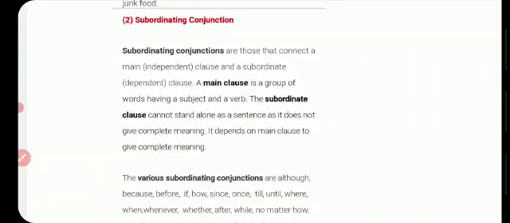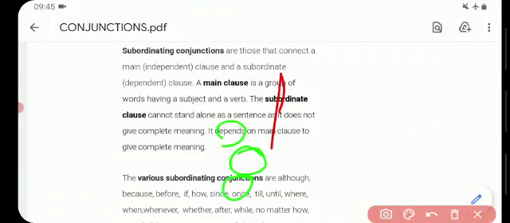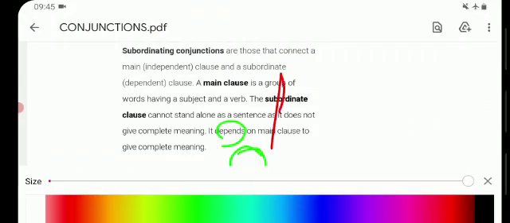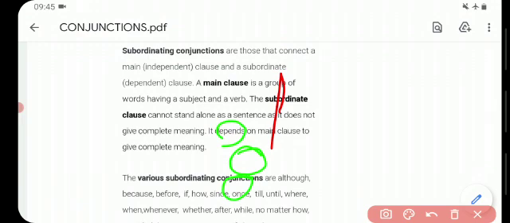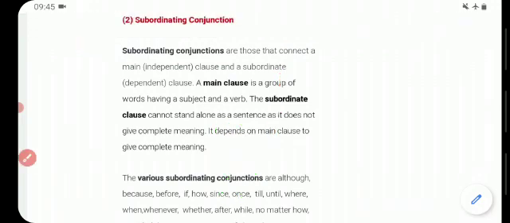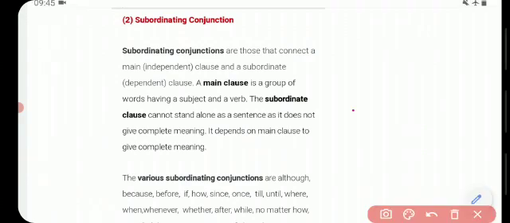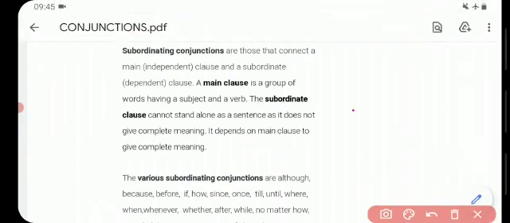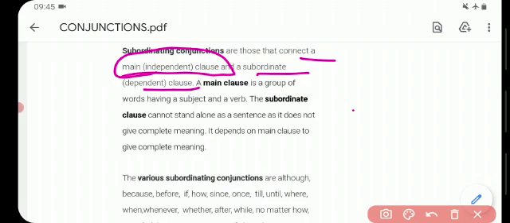Our second type of conjunction is subordinating conjunction. Subordinating conjunctions are those that connect a main clause, an independent clause, and a subordinate, dependent clause together.